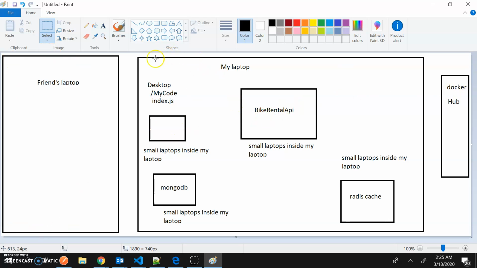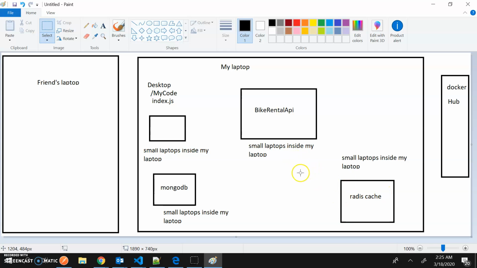In your laptop, what if I tell you that I can create a small laptop inside your laptop? And in that small laptop, I can get you some pre-installed programs, so you don't have to install them by hand. If you want to install MongoDB in your laptop, you don't have to do it. You can get a computer which already has MongoDB inside your laptop. You want Redis cache, you don't have to do anything. You can get a small, very lightweight computer which already has Redis cache.